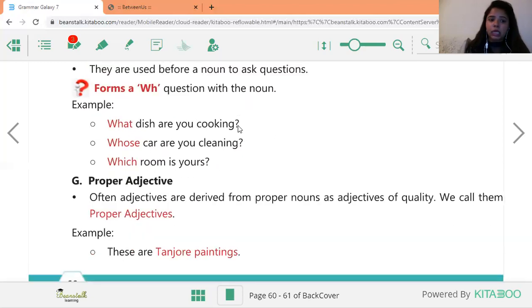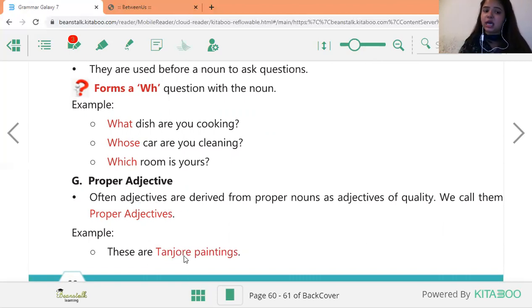Okay. Next is your proper adjective. Proper adjective क्या होता है? Proper का मतलब क्या होता है? We tell you ना that please dress up properly. Proper बिल्कुल perfect होना चाहिए. So often adjectives are derived from proper nouns as adjectives of quality. We call them proper adjectives.